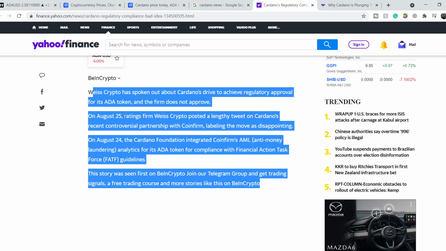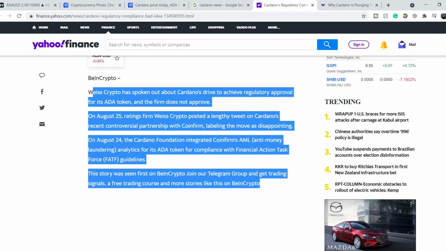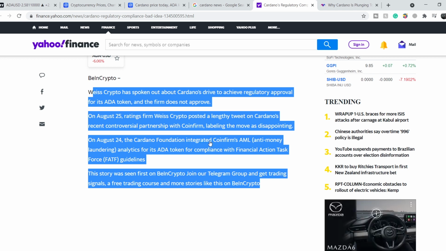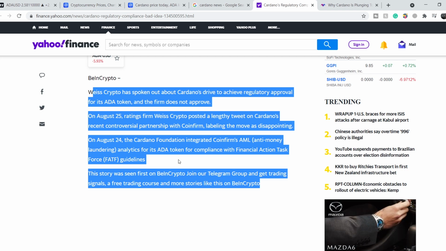On August 25th, ratings firm Wise Crypto posted a lengthy tweet on Cardano's recent controversial partnership with Coinfirm, labeling the move as disappointing. On August 24th, the Cardano Foundation integrated Coinfirm's AML anti-money laundering analytics for its ADA token for compliance with Financial Action Task Force guidance.